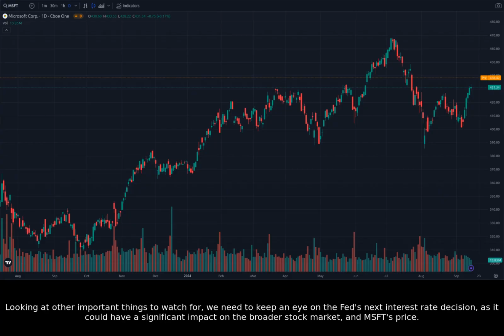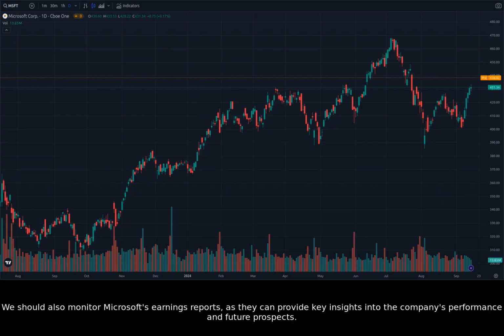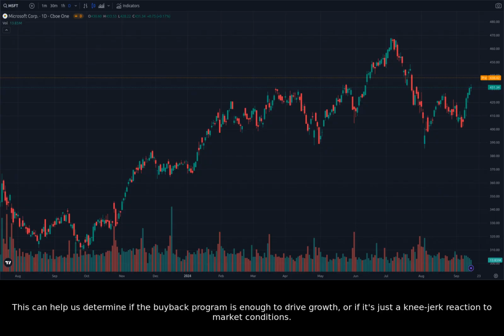Looking at other important things to watch for, we need to keep an eye on the Fed's next interest rate decision, as it could have a significant impact on the broader stock market and MSFT's price. We should also monitor Microsoft's earnings reports, as they can provide key insights into the company's performance and future prospects. This can help us determine if the buyback program is enough to drive growth, or if it's just a knee-jerk reaction to market conditions.